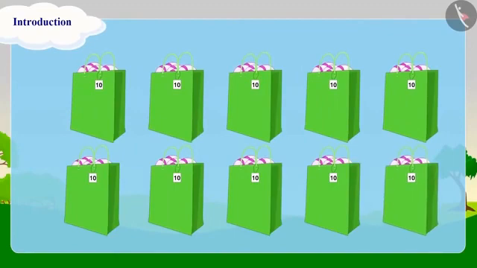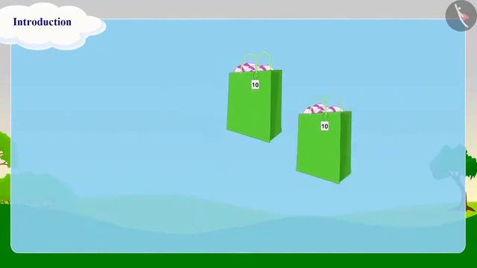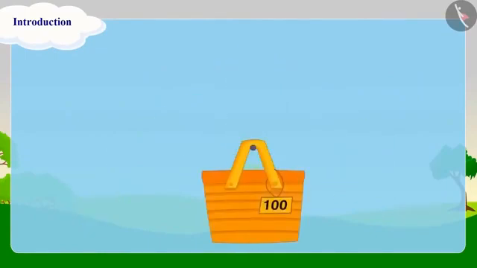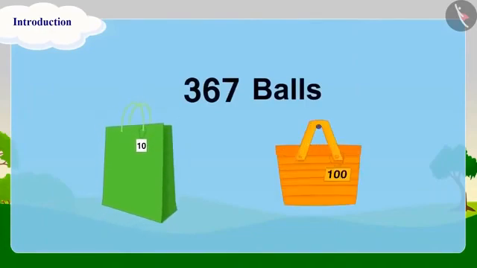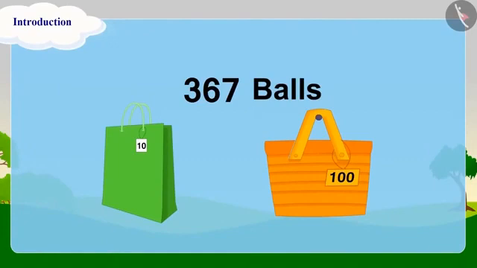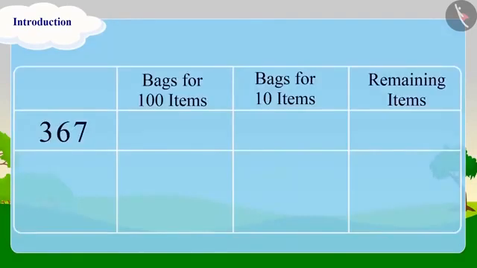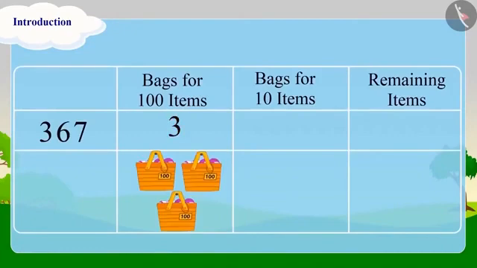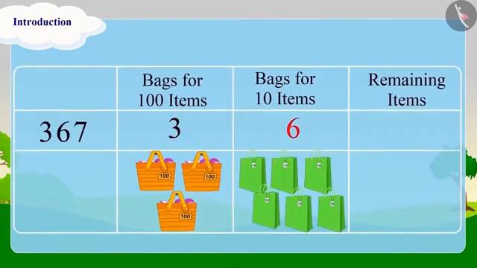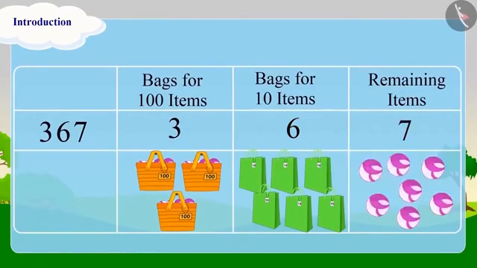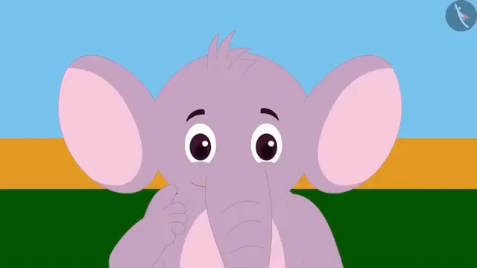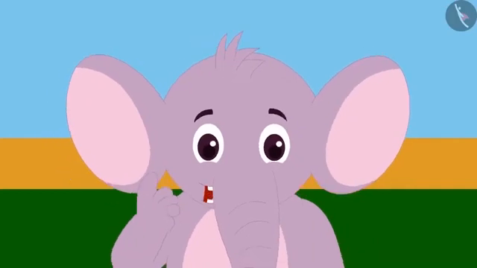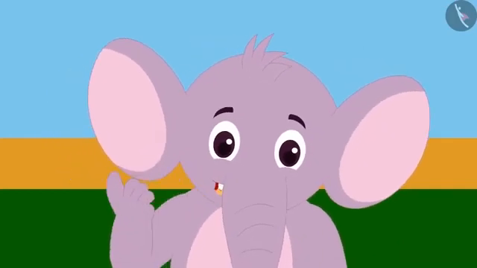But this will still take quite a while. So why not collect all 10 bags and make a bag of 100 items? In this way, we can easily count 367 balls with the help of these bags for 10 items and 100 items. If we do this, we will have 3 bags of 100 items, 6 bags of 10 items and 7 balls. Did you see, Appu, how fast we counted these balls? Uncle said to Appu. Oh wow, uncle, give these bags to me too. They will be very useful for me.